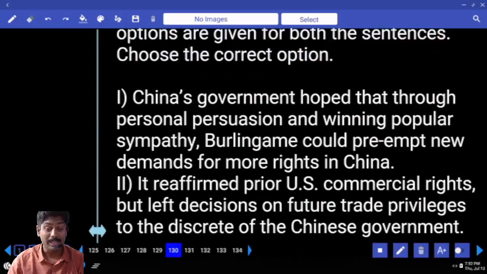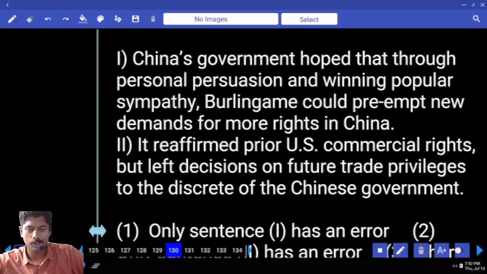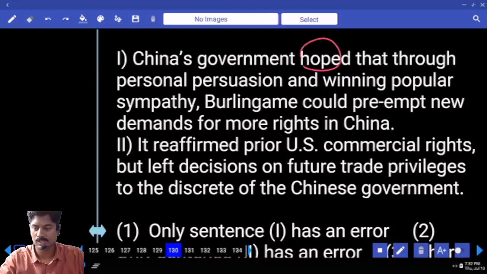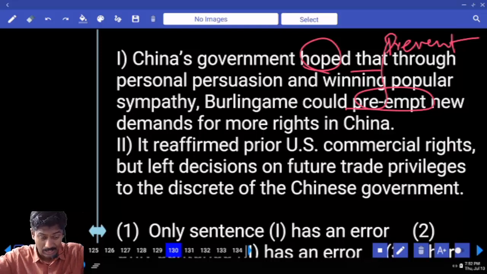Now where is the grammatical error? Chinese government hoped is past. Through personal persuasion and winning popular sympathy, Burlingame could preempt. Preempt is nothing but prevent new demands for more rights in China. It appears okay. I'm reading the second one.